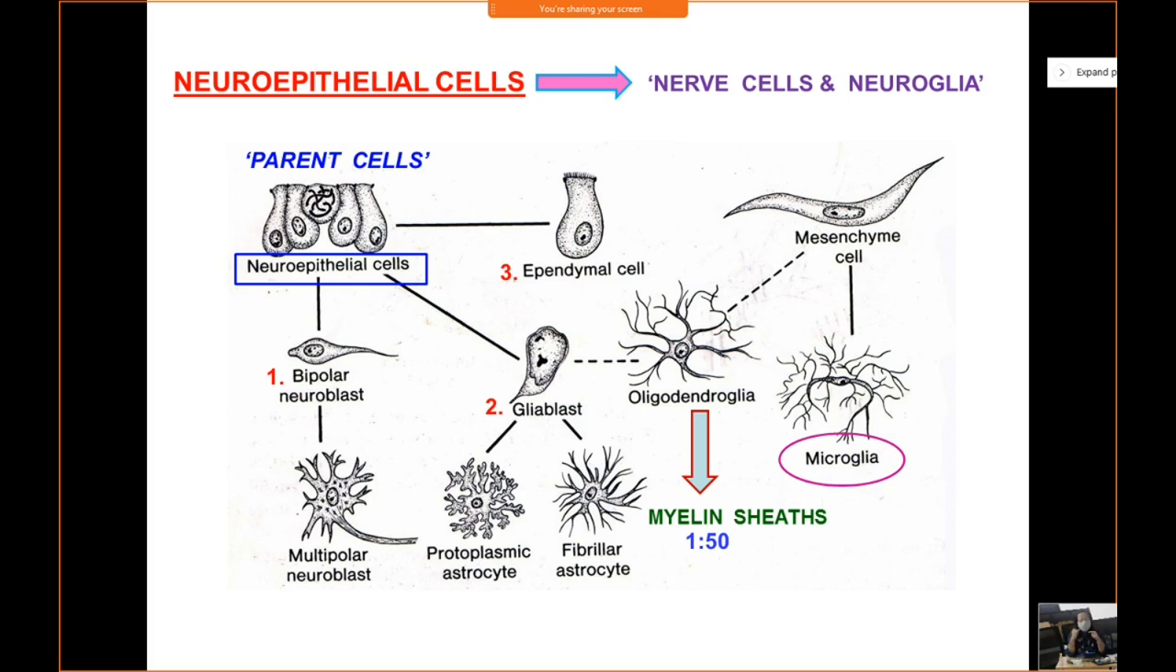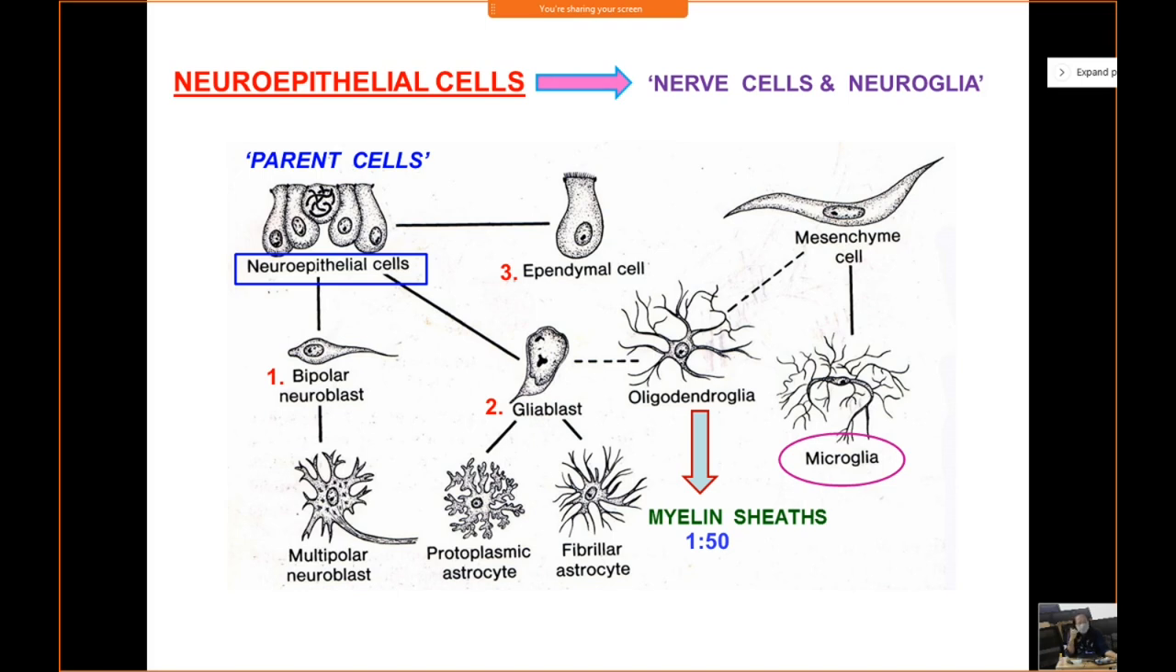So glioblast will give rise to the future neuroglial cells, and you'll see that from the glioblast, two types of astrocytes will develop. You'll have the protoplasmic and you'll have the fibrillar astrocytes. So these astrocytes are found in the mantle layer. You know that mantle layer gives rise to the gray matter of the spinal cord. So these astrocytes lie between the neurons and the blood vessels in the gray matter of the spinal cord. Then another type of cell which arises from the glioblast is the oligodendroglial cell.